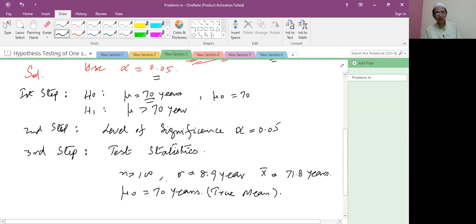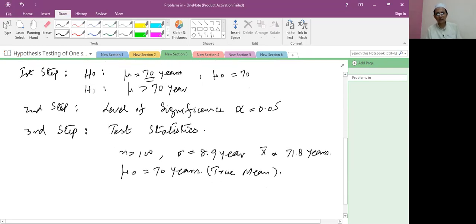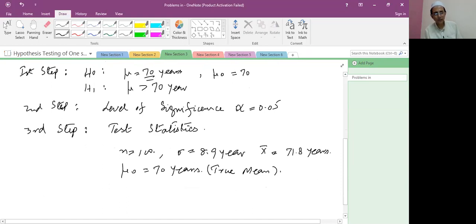Here, according to the given conditions, we apply the Z test because N is greater than 30 and sigma is known. So Z calculated is X bar minus mu naught, whole upon sigma over root n.